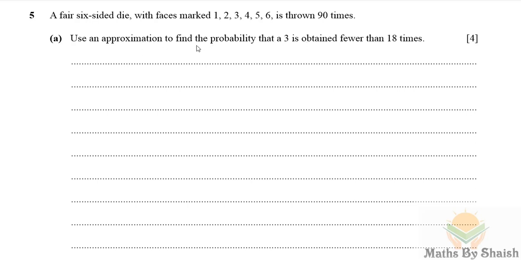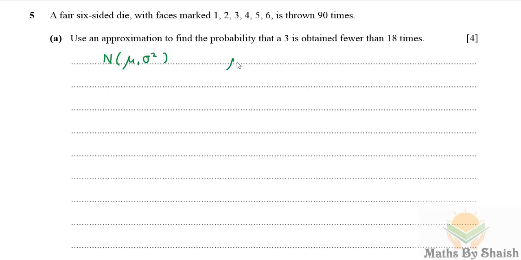So we can approximate this situation by normal distribution. And for normal, since it is binomial, because it is either happening or not happening 3, but we are approximating by normal, we require the two parameters, that is mu and sigma squared.